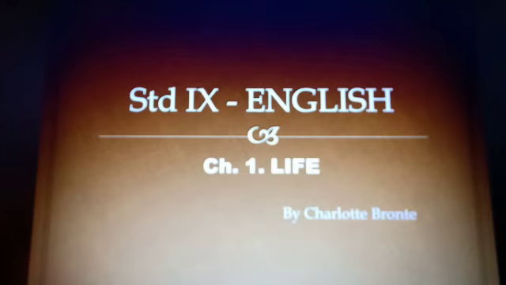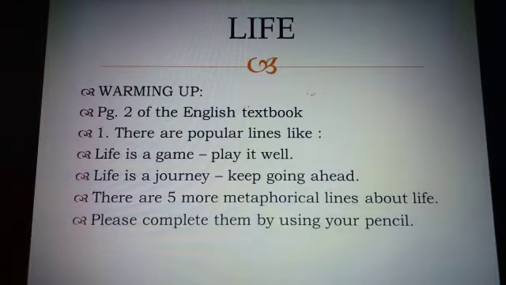Before going to the poem, turn your textbooks to page number 2. We have certain warming up activities. On this page, we have the warm-up activities which will help us to study the poem and find out the point of view of the poetess who has written the poem.